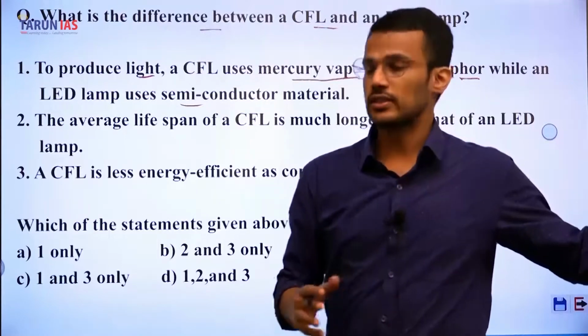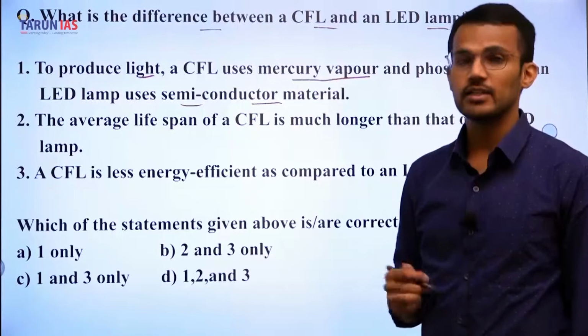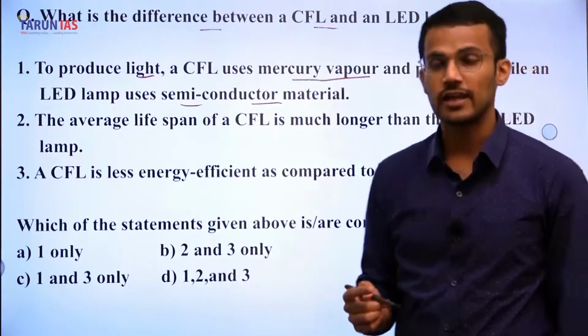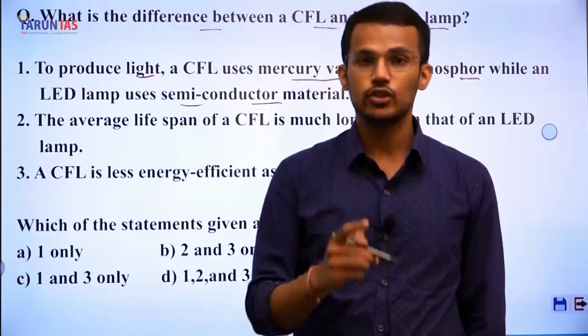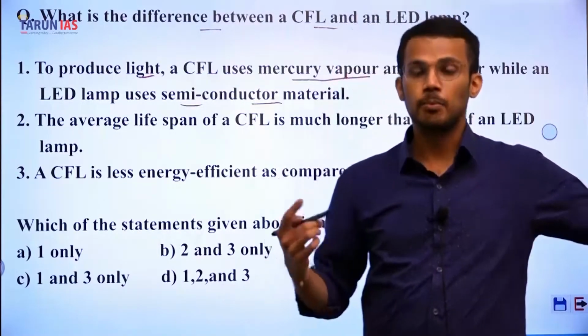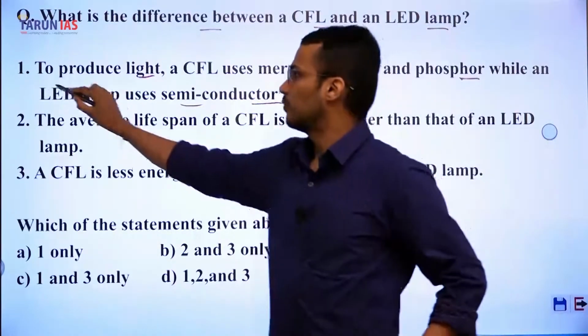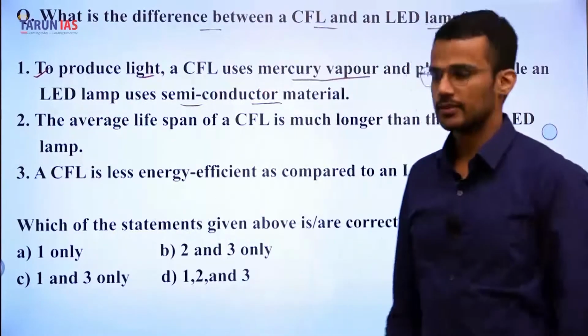LED uses semiconductor material for lighting purposes, and on the other hand, CFL uses mercury and phosphor in the bulb to produce light. And that's why the first statement is correct.